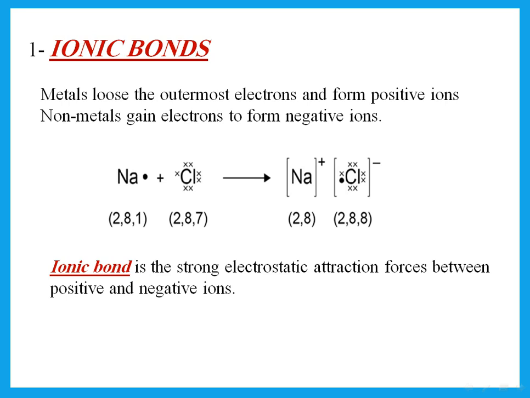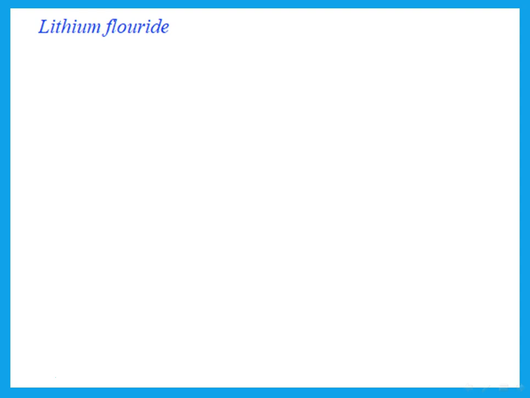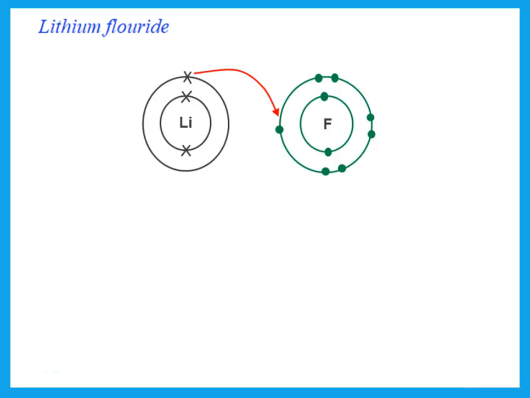So ionic bond, if he says what is meant by ionic bond, please do not say it's a bond between metal and non-metal. No, ionic bond is the strong electrostatic attraction forces. The word electrostatic may or may not be mentioned. So it is the strong attraction forces between positive and negative ions. So once I form Na plus and Cl minus, the attraction between the positive and negative ions, this is what we call the ionic bond. So you should practice drawing all of this.